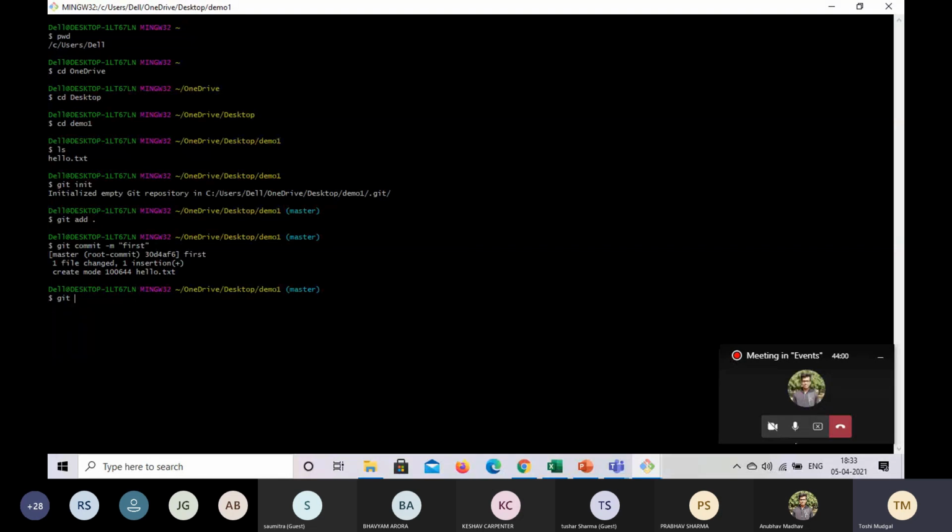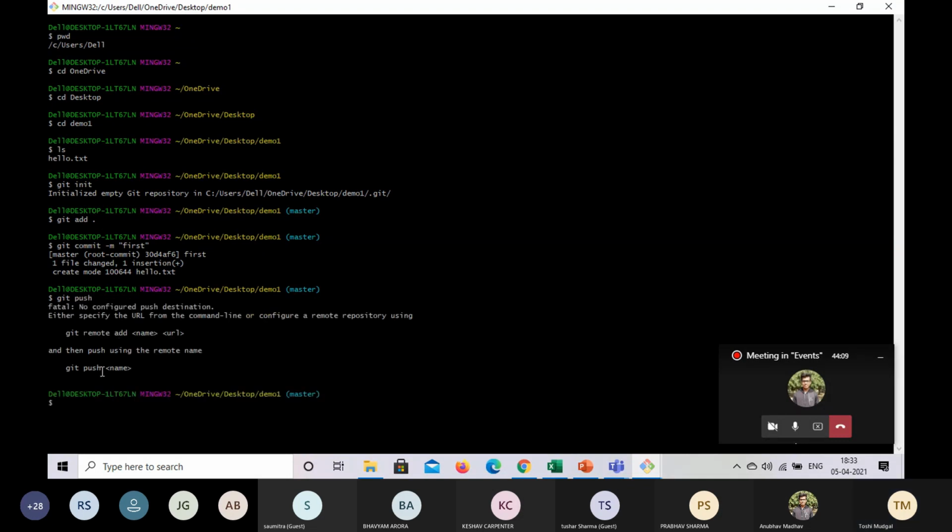So for this we learned that we have a command known as the push command. Now what it tells us is that it is a fatal command. Why? Because there is no destination. See, we created a similar online repo by the name of demo1, which we created here. But how will this know what the destination is? Simply git push won't tell it. So we will have to specify the URL where we want to push it, and then we will push it accordingly.